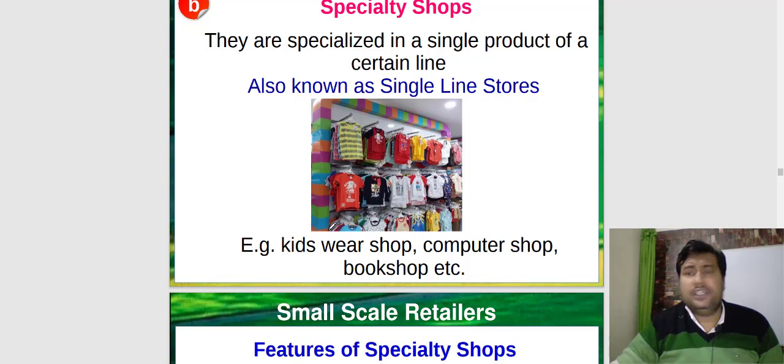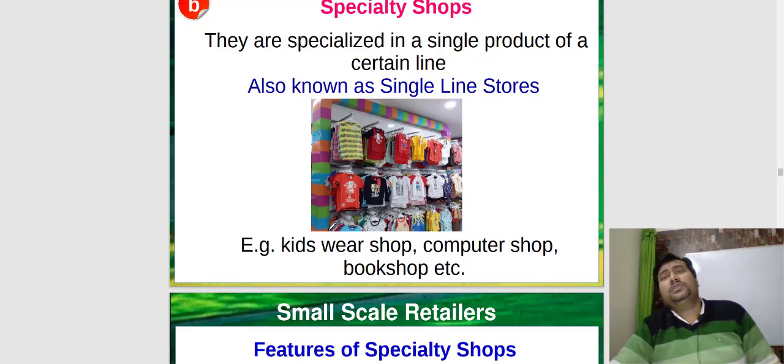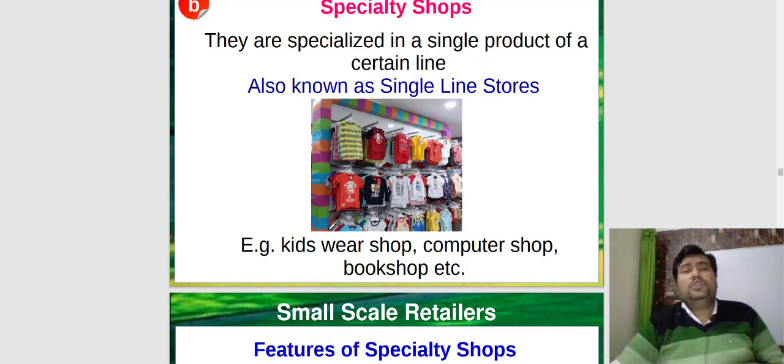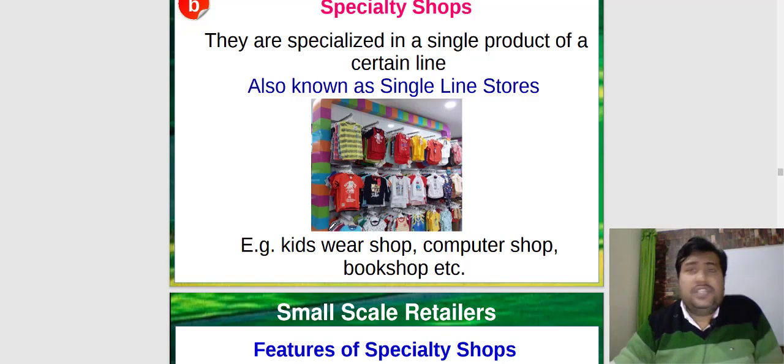Specialty shops generally deal in a single product of a certain line. FBB deals in garments only. So that is also considered a fixed shop. Bata, only shoe items. They are basically single line stores. Like Dell Computers deals in computer accessories and computer items only. So a kids wear shop, computer shop, or book shop is a specialty shop where we deal in one line of product only.